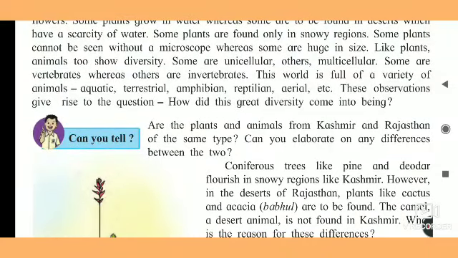What are vertebrates? Vertebrates means they have the vertebral column. If you see in your body, we see the vertebral column from the neck to our waist. Okay, so this is the vertebral column, and some are invertebrates. For example, snail. Is there a vertebral column in that body? No, they are included in the invertebrates. The animals that have the vertebral column are called vertebrates, whereas the animals that don't have the vertebral column are called invertebrates.